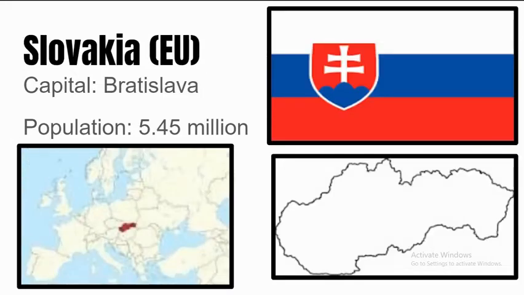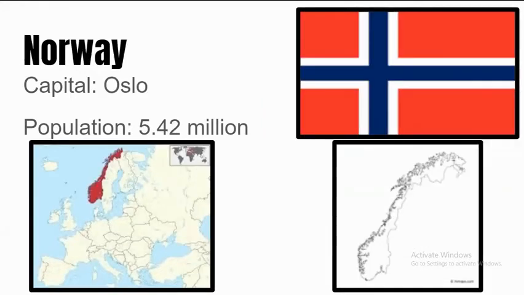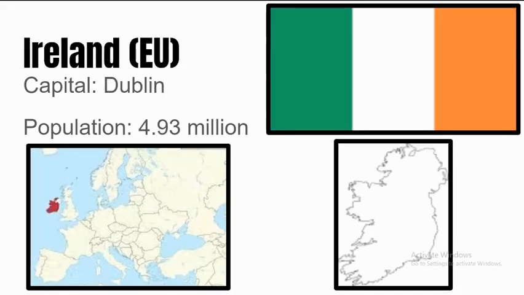Next up is Slovakia. Its capital is Bratislava, and its population is 5.45 million people. Next up is Norway. Its capital is Oslo, and its population is 5.42 million people. Fun fact: Norwegians spend 126 days of darkness with no sunset due to their position on the northern hemisphere. Next up is Ireland. Its capital is Dublin, and its population is 4.93 million people.